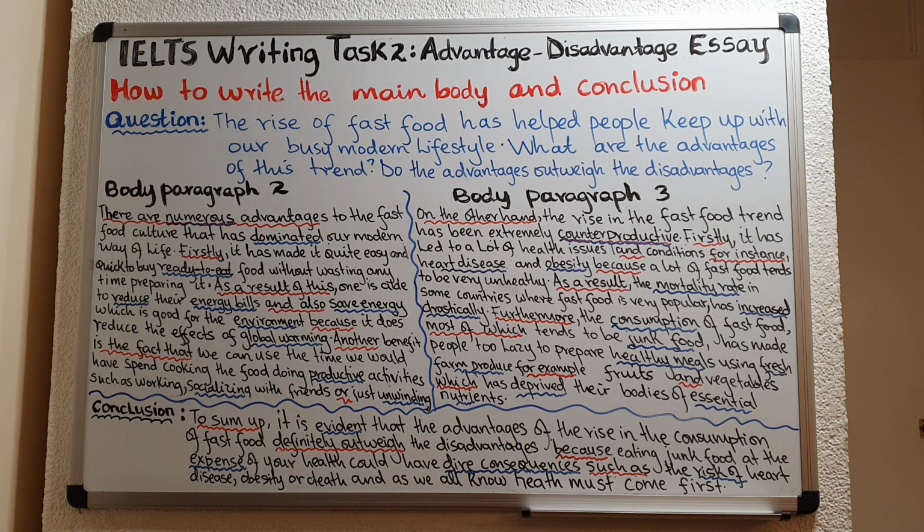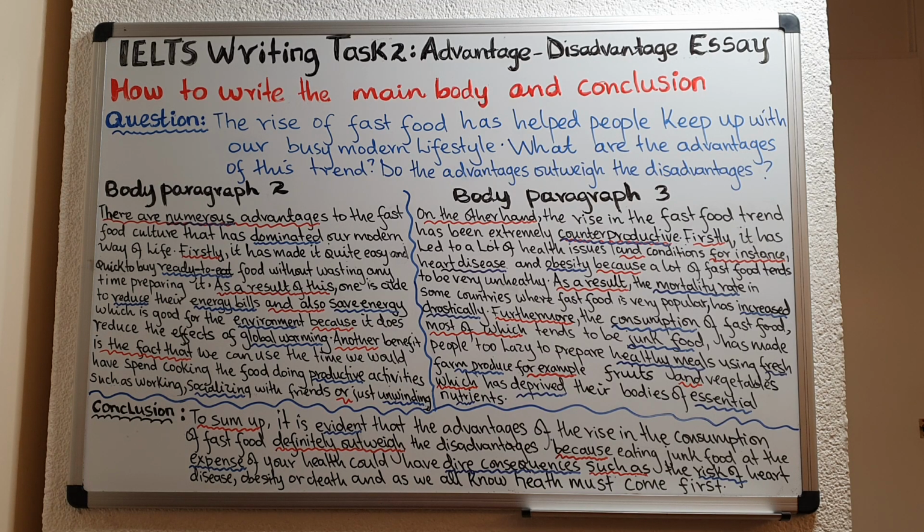So the second point which I have introduced using the linking word as a result is the fact that the mortality rate in countries where fast food is very popular has increased drastically. Mortality rate means death rate. Okay, it is another word for death rate. Mortality rate means death rate, the number of people that die in countries where fast food is very popular has increased drastically. Instead of saying has increased a lot, drastically is a synonym for a lot.